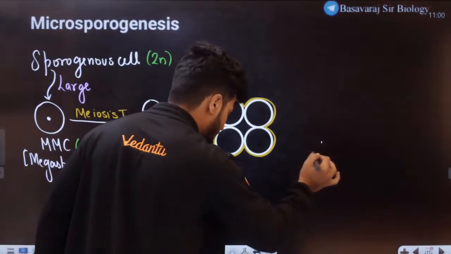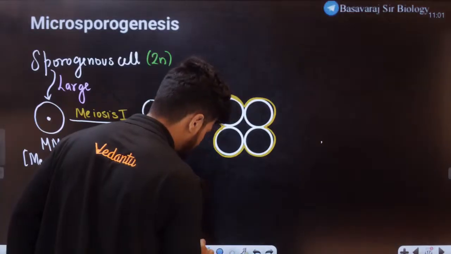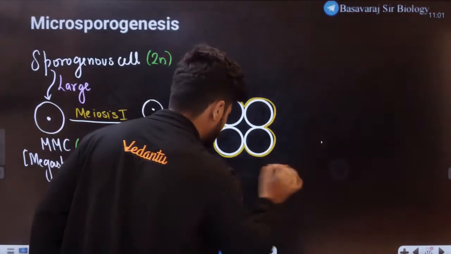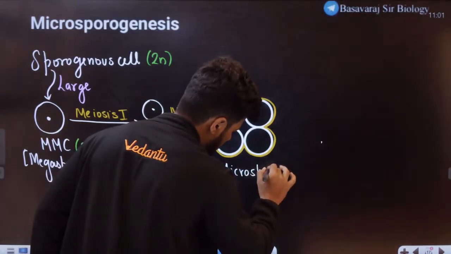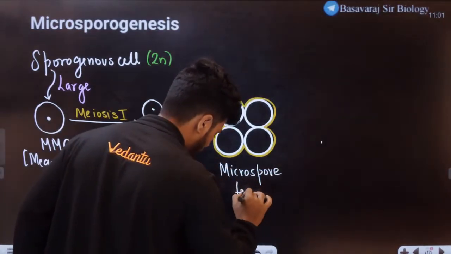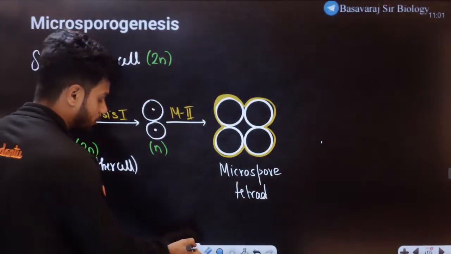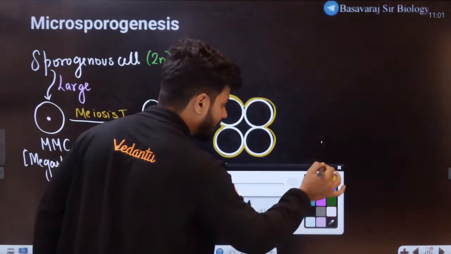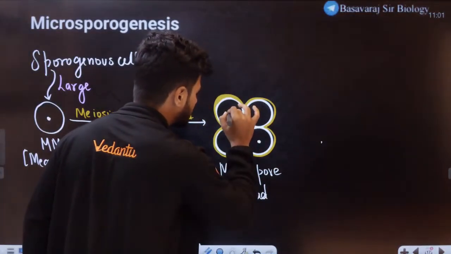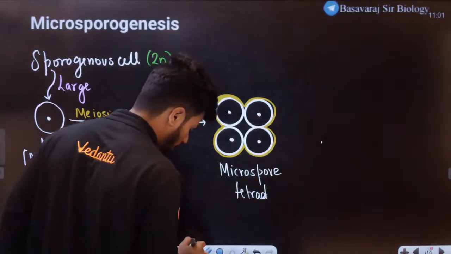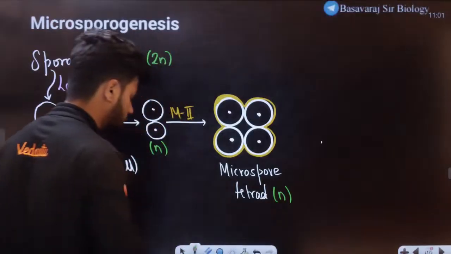These 4 cells are called a microspore tetrad. Students, please tell me in the chat, is this microspore tetrad haploid or diploid in nature? All of these are haploid in nature.